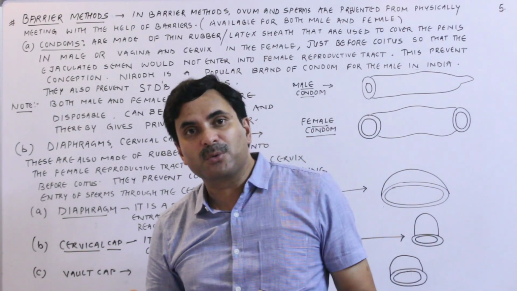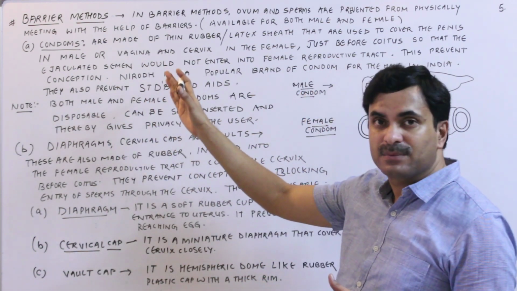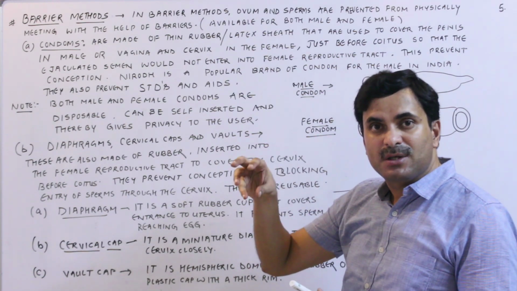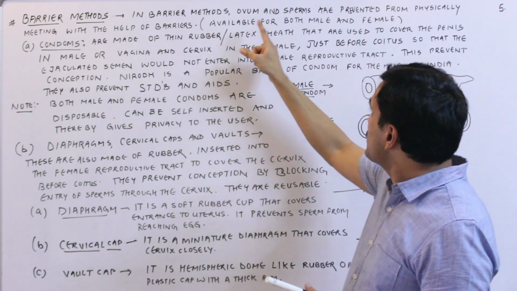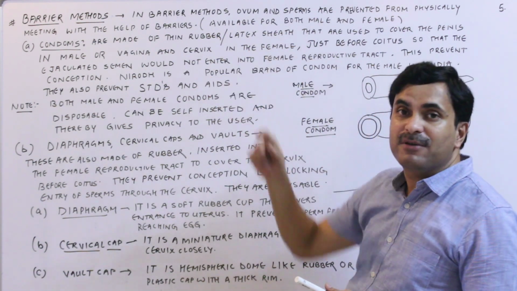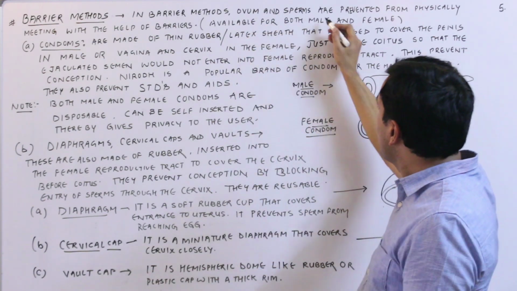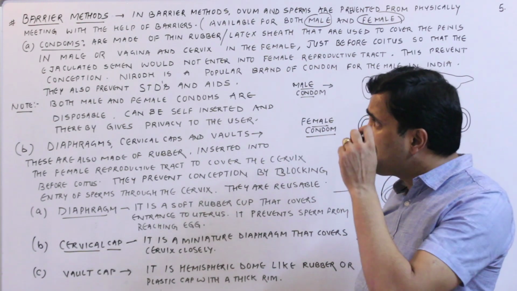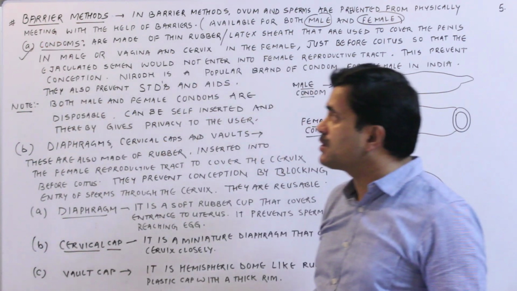Now let's discuss another temporary method, known as the barrier methods. Here some artificial barrier will be used which will prevent the sperm and the ovum from meeting. In barrier methods, ovum and sperm are prevented from physically meeting with the help of barriers, and these barriers are available for males as well as females. The best barrier method, which is most popular the world over, is known as the condom.